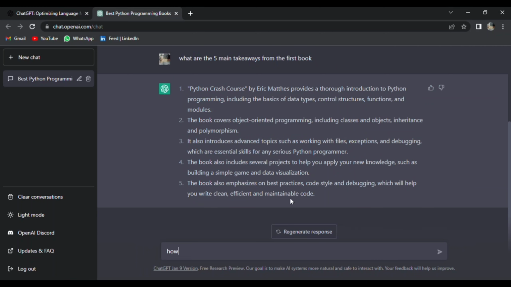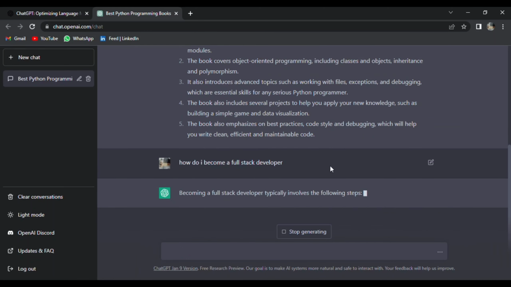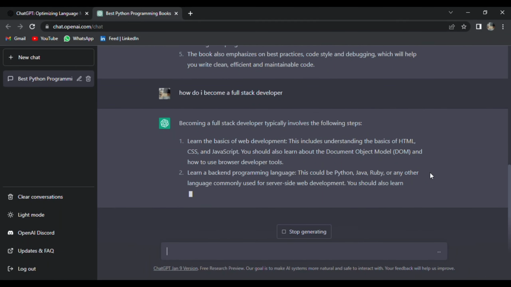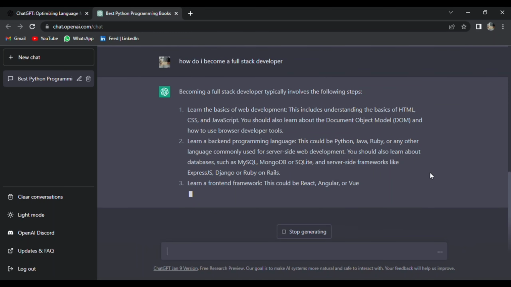Next, how do I become a full stack developer? It gives you the full, detailed and comprehensive answer for that question.